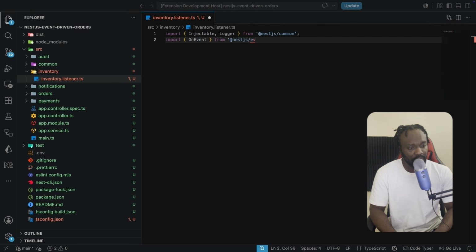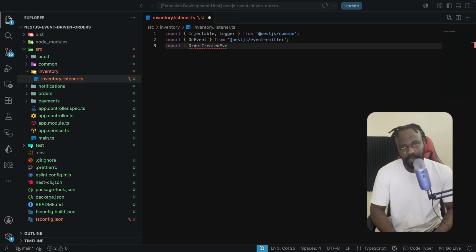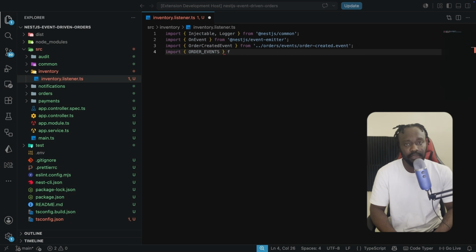This comes from the NestJS event emitter package. We are going to bring in the OrderCreatedEvent, which is the type we're going to get from the orders events order-created.event file. Next we need the OrderEvents from the constants so that we can listen to OrderEvents.CREATED.